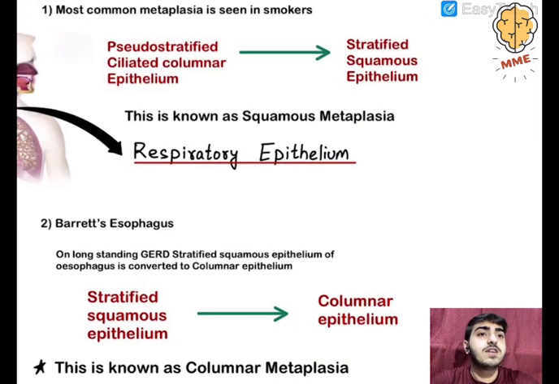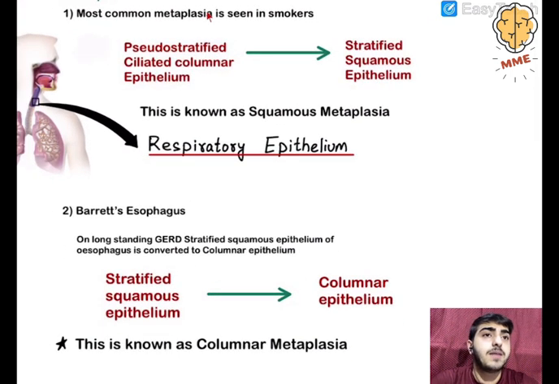Now in the first part, we have seen that in respiratory epithelium, stratified squamous epithelium is forming, so we say that this is known as squamous metaplasia. That is, due to the metaplasia, squamous cells are forming. And in Barrett's esophagus, columnar epithelium is forming, so we say that this is a columnar metaplasia. Moving on to the next slide.